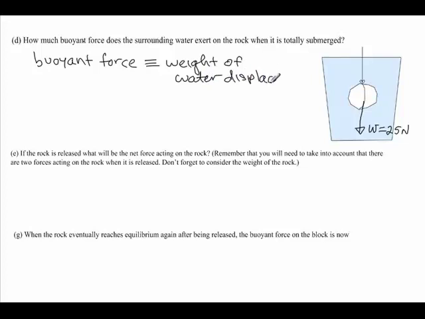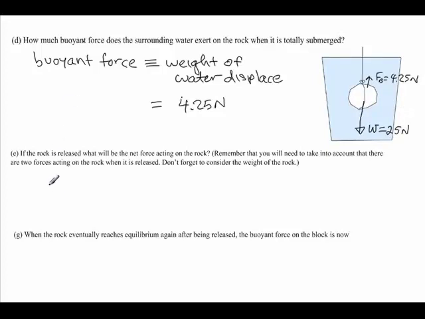And we found in the previous part of this problem that the weight of the water displaced is 4.25 newtons. So there is an upward buoyant force equal to 4.25 newtons. And of course there's also some tension in this string right here, which we could figure out, because the tension, if this is in equilibrium right now, would have to exactly equal the weight of the rock subtracting off the buoyant force.